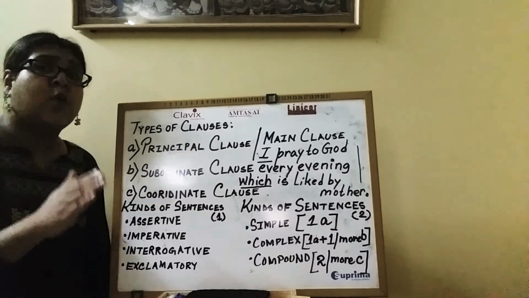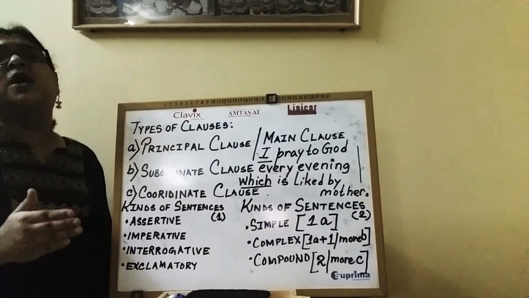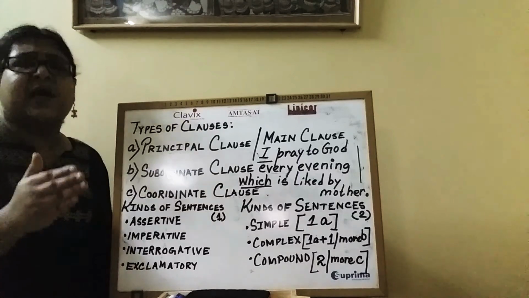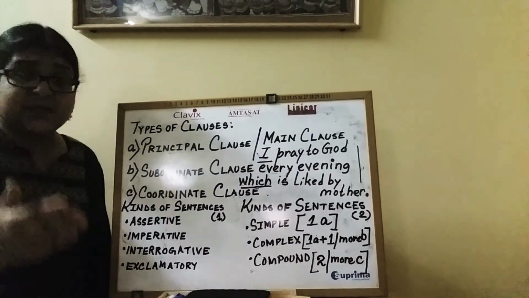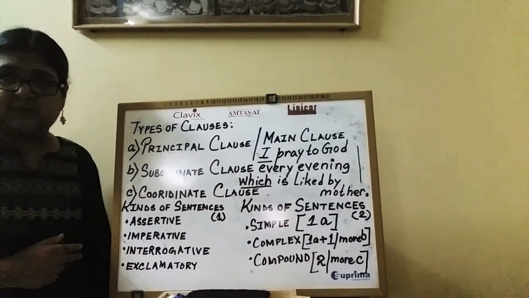Now, they were not coordinate clauses until they were clubbed with the conjunction but. Prior to being clubbed by the conjunction but, they were principal clauses in themselves.